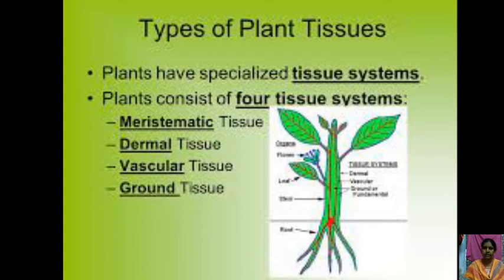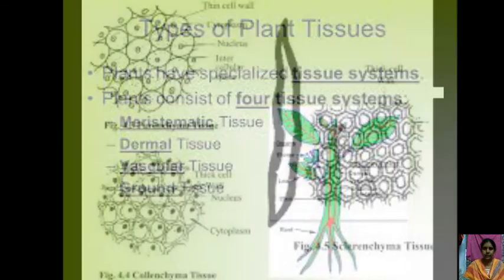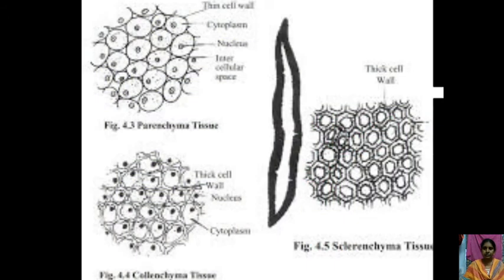If you cut any transverse section of a plant, you will see the dermal tissue, which is the epidermal tissue. Below the epidermal tissue there is the ground tissue, which is the hypodermis and especially the cortical region. So these are the four types of plant tissue systems in angiospermic plants. Coming to the simple tissues, we have three types.